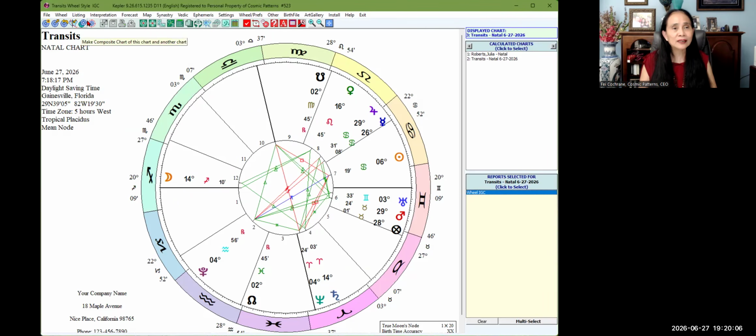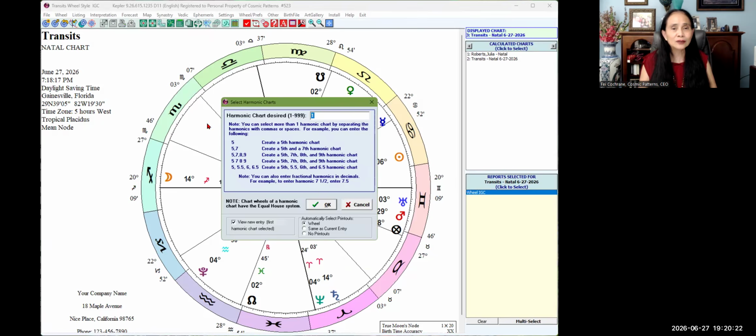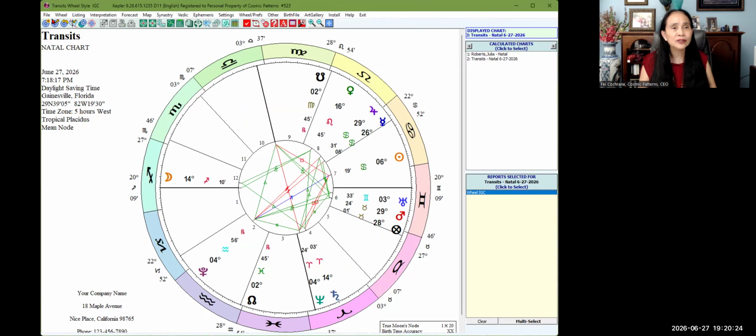Okay, so the next one is to create the harmonic or vibrational chart. You can create any harmonic chart or vibrational chart of any chart, like a progress chart. You can create a harmonic of that, the return chart, composite charts and stuff like that. The next one, which I've already shown you, is to do the zoom, fit on window and stuff like that. This is a really cool feature as well.